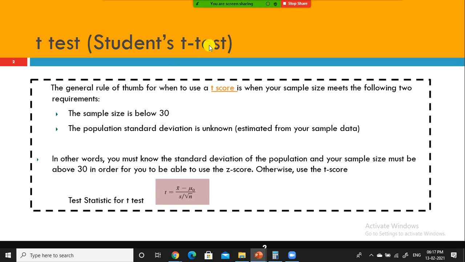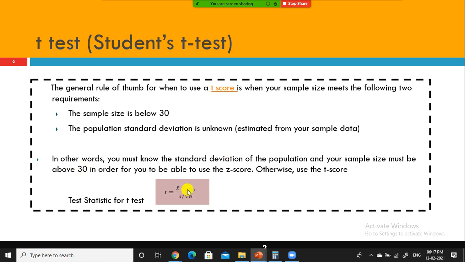Right? So you must be wondering, we are talking about millions and millions of records, billions of records, and we are dealing with different categories, different brands. Even in each category we have multiple levels of subcategories of products. So in that case, working with a sample size less than 30 and population standard deviation unknown is fine, but is the sample size practical? We'll discuss that one later.